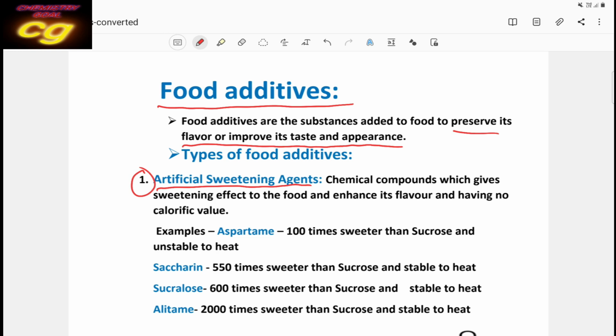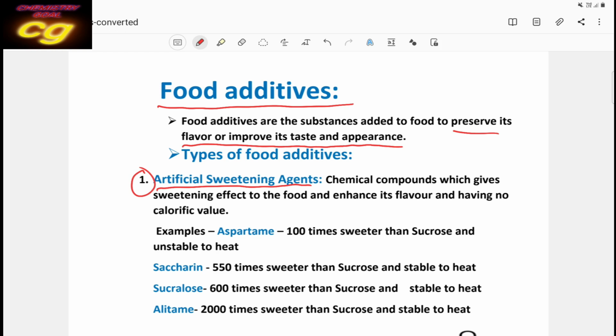So in place of sugar, we can use an artificial sweetening agent which has zero calorific value, so it has no effect on the sugar level. So a diabetic patient can take an artificial sweetening agent in place of sugar.